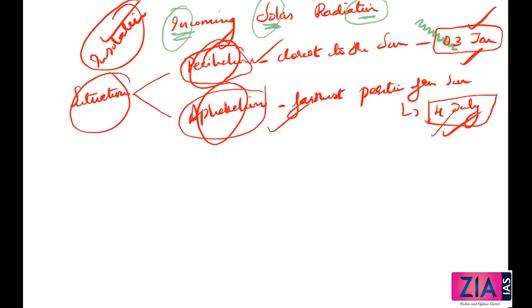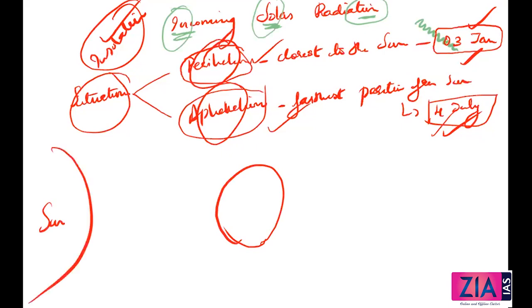Incoming solar radiation, insolation. We said this variability of insolation is there at the surface of the earth. At different points of the earth's surface, the insolation amount is different. I mean to say that if this is the earth, and this is the sun, whatever rays are coming here and whatever rays are going here are different. That effect is different, and about this effect we'll talk now.